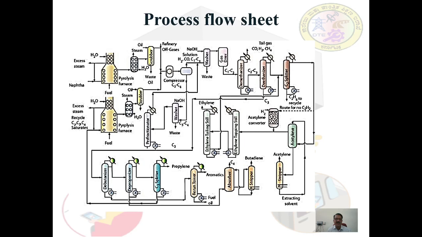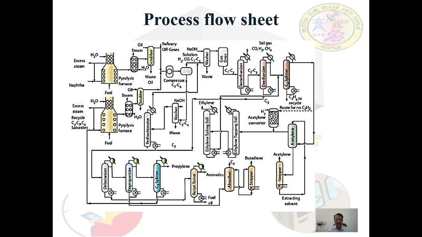This is the flow diagram for the production of hydrocarbons by the steam cracking process. Here, the process is high temperature thermal reforming using ethane, propane, butane, and liquid naphtha.